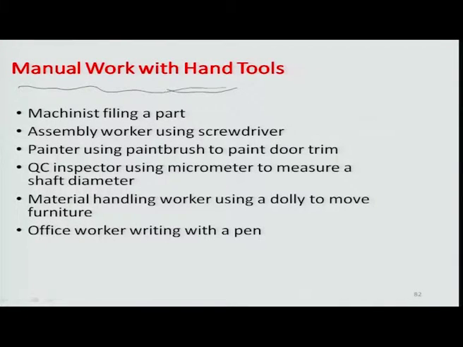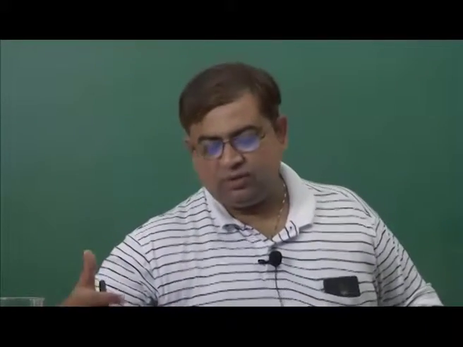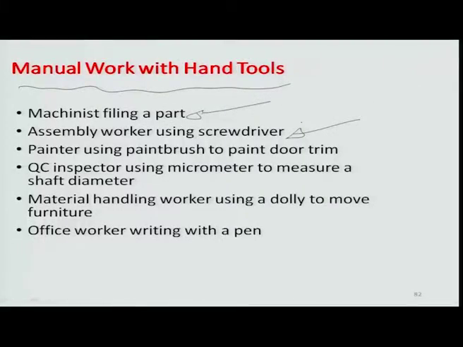For example, a machinist filing a part could be a manual effort on the part of an operator, again a manual work system. There is a part, there is a file of a particular grade. You choose what that grade is, and then you rub the file on the top of the part and inspect every time. So a lot of hand-eye coordination is involved, a lot of effort is involved. An assembly worker using a screwdriver is again manual work with a hand tool.